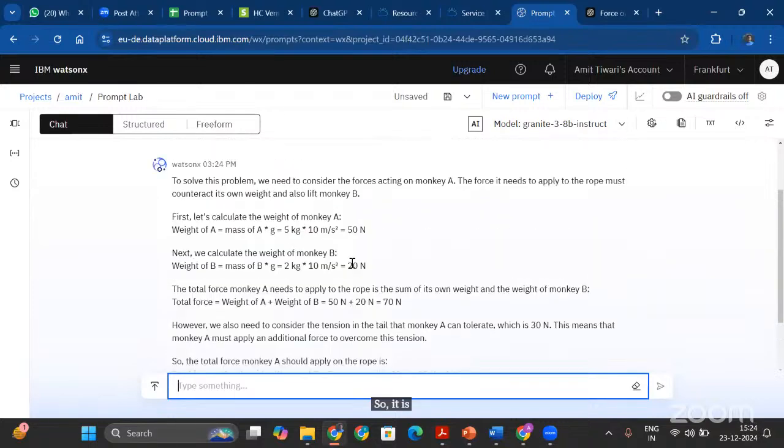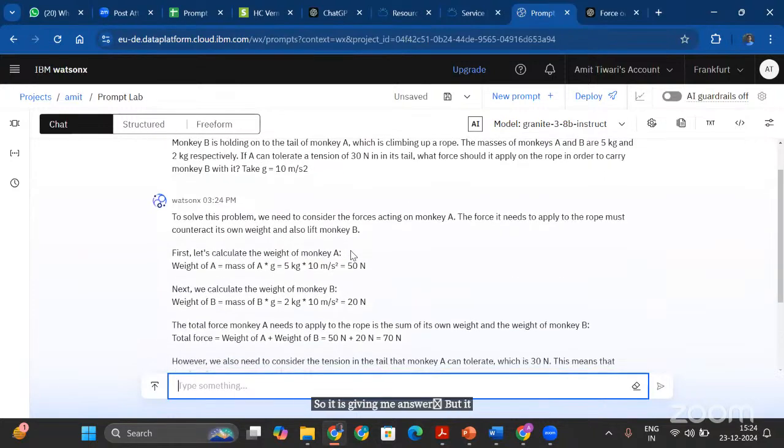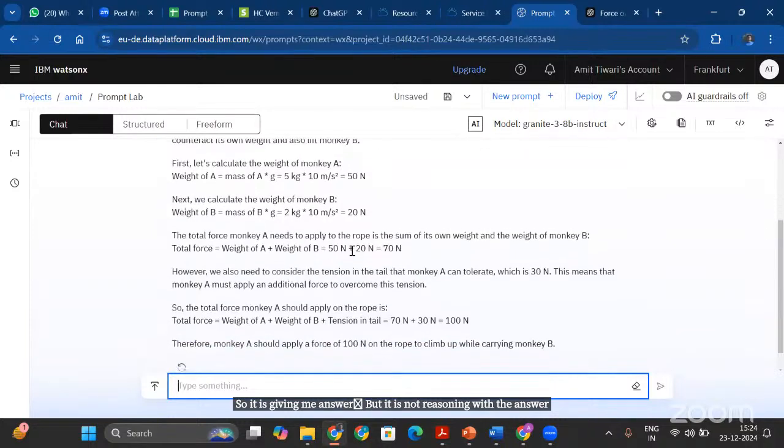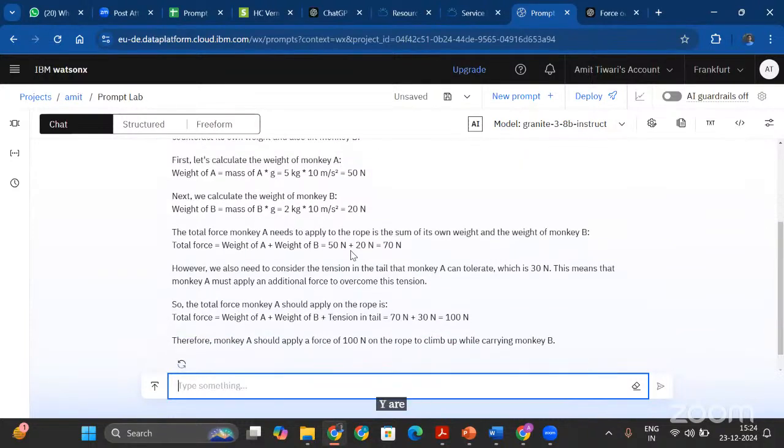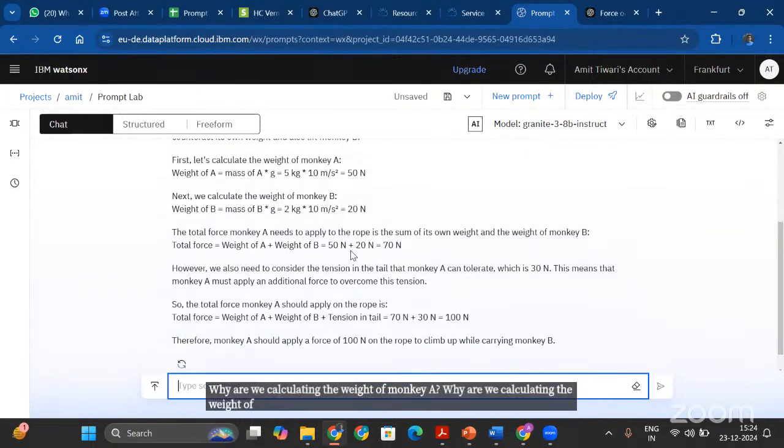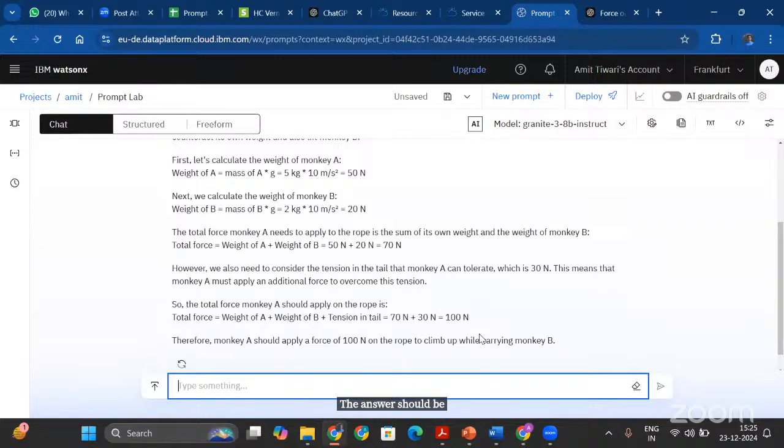So it is giving me an answer, but it is not reasoning with it. Why are we calculating the weight of monkey A? Why monkey B? It is just giving me the answer. And I think the answer is right, as it should be between 70 newtons and 100 newtons, if I remember.